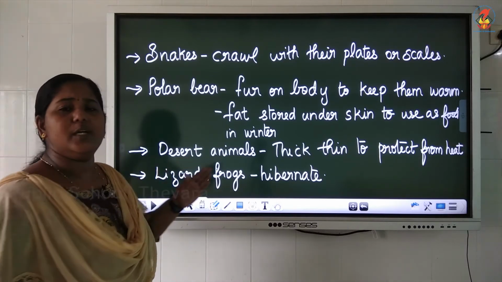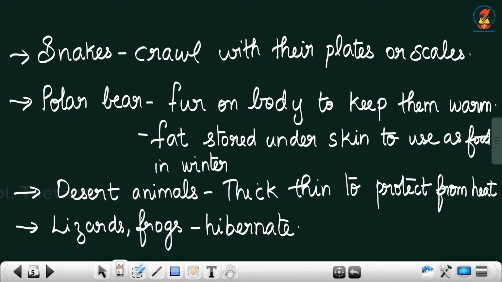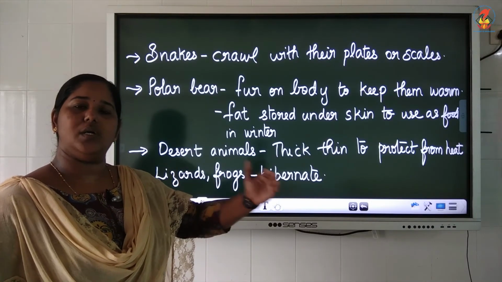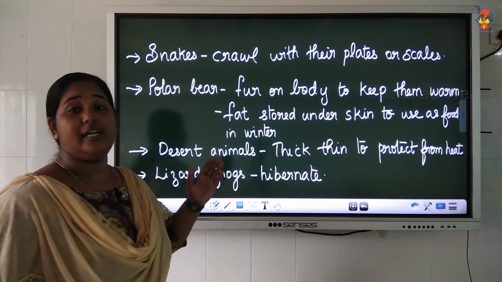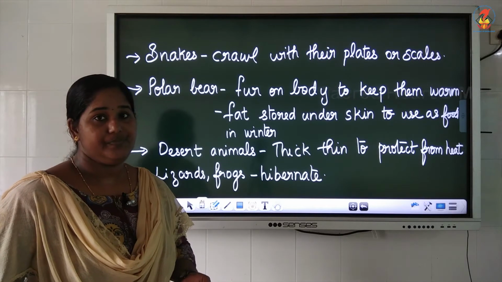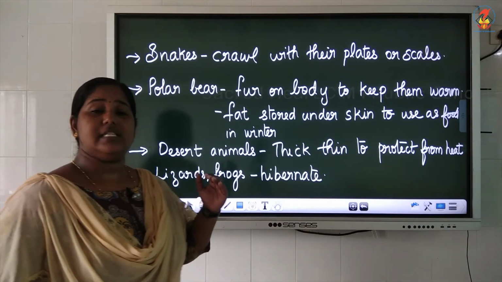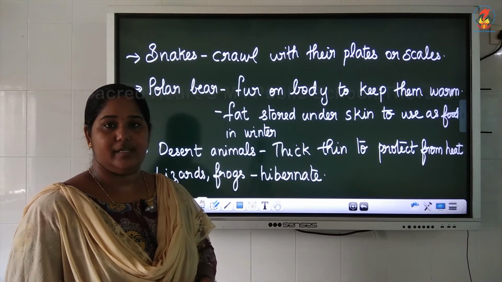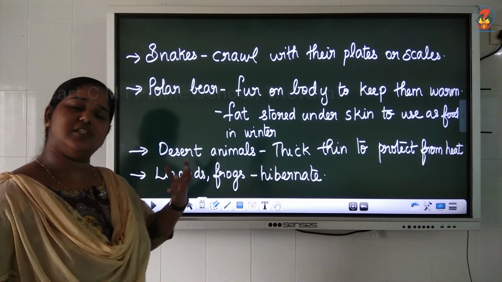And there is another group of animals like lizards and frogs which sleep for several months to protect themselves from cold. They cannot live in cold climate. They are very lazy. So they sleep for the whole cold climate, the winter season. And this process is termed hibernation. What is it? Hibernation. It is the process by which some animals sleep several months to protect themselves from cold climate. That is called hibernation. So these are some features of terrestrial animals.